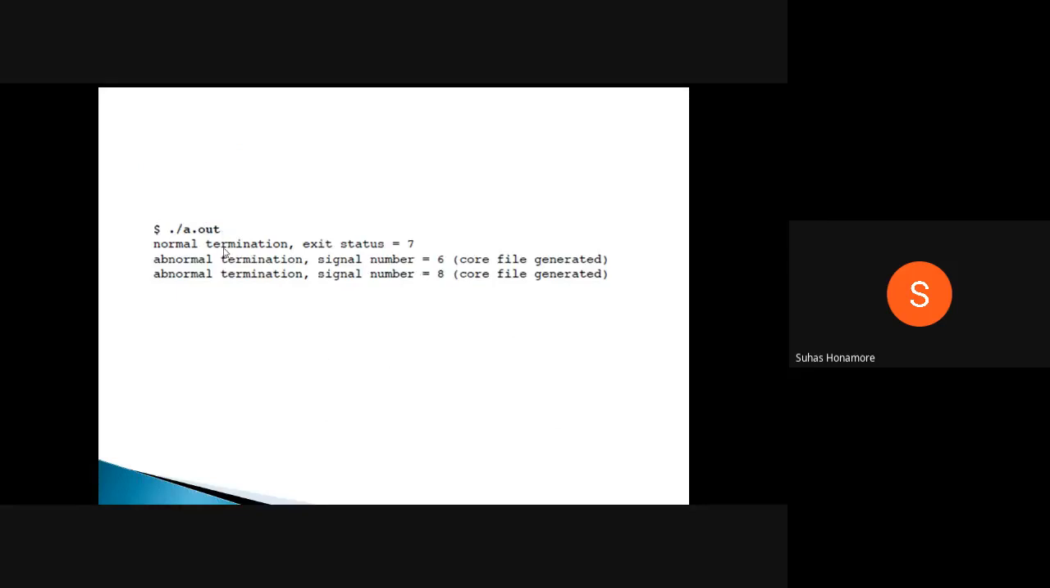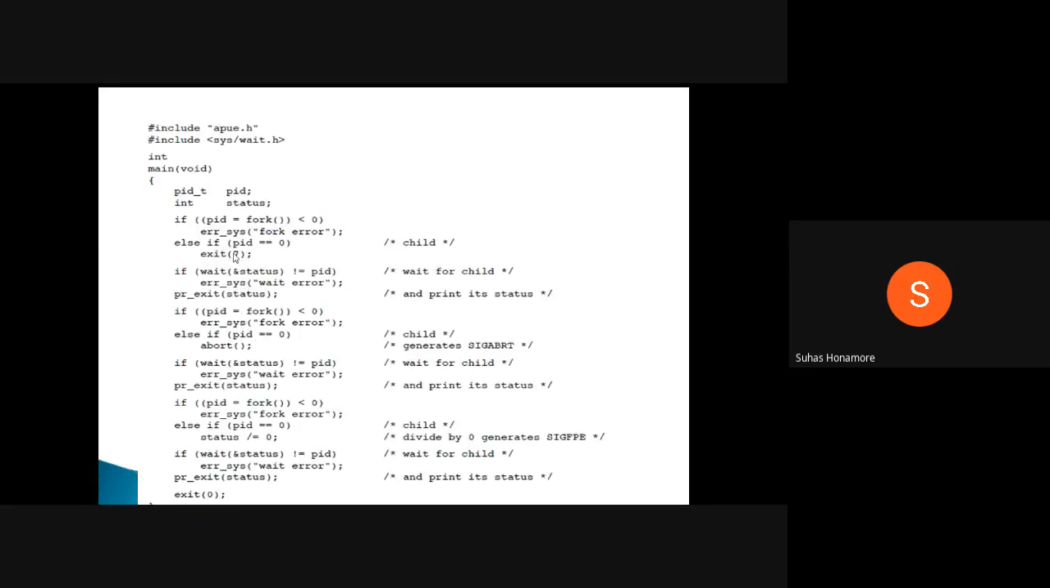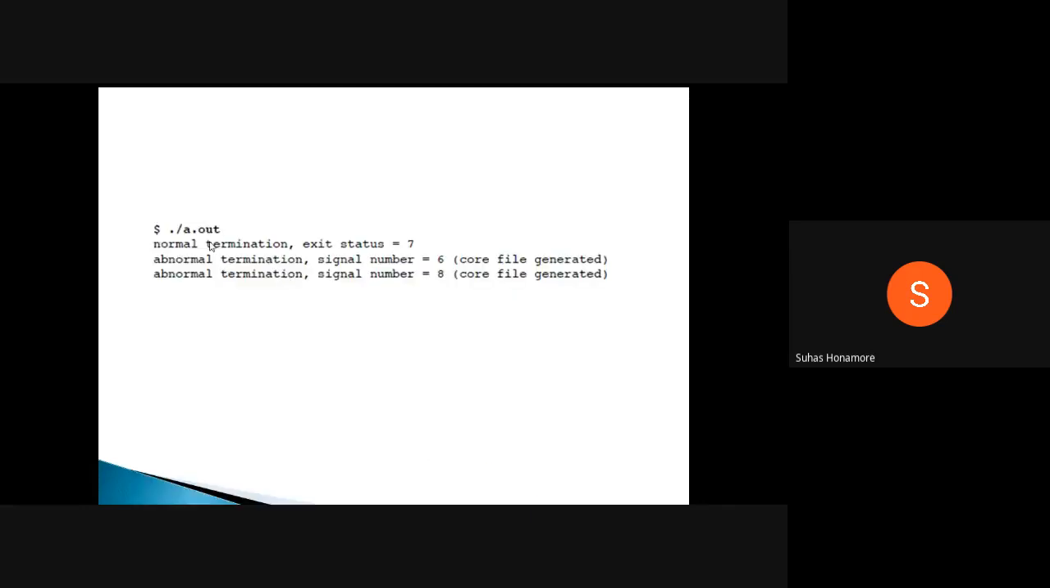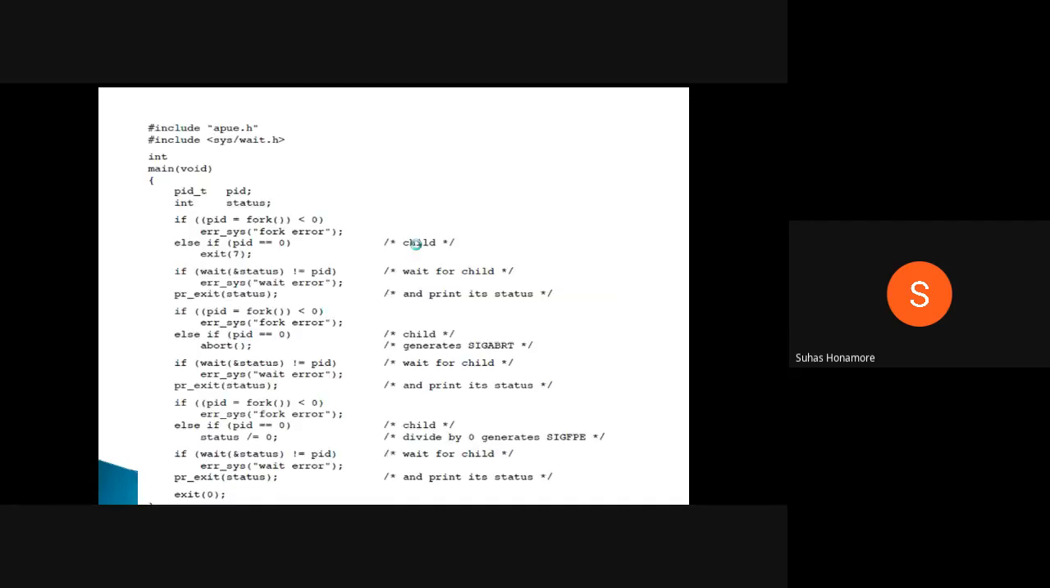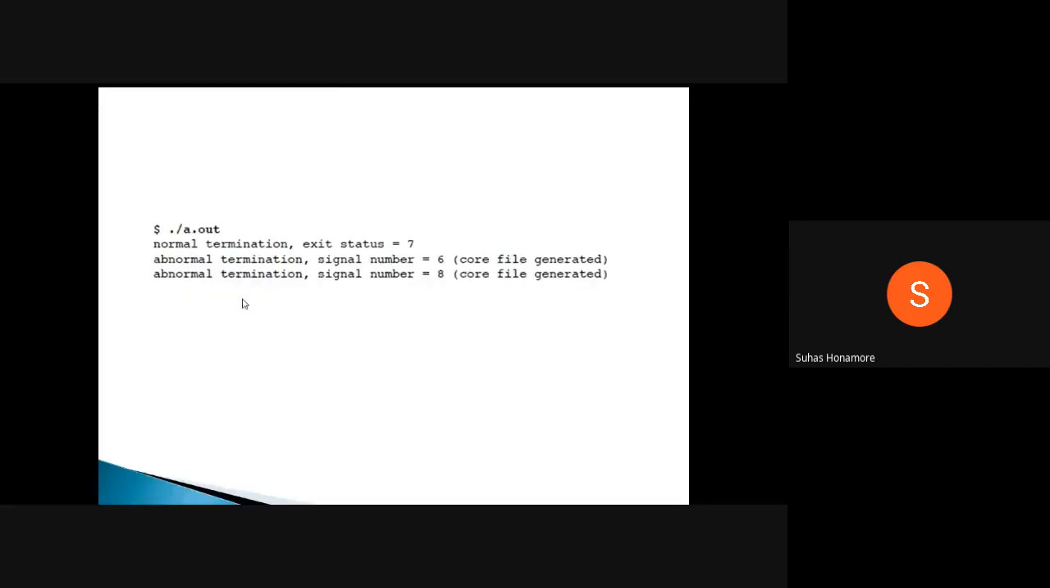So the first one, if you saw here, exit 7, it was returning 7. That time it's a normal termination, the child is executing normally, so the exit status is returned. In this function we are printing using pr underscore exit, and in this function if conditions are there. Depending on whatever value you get, the corresponding message will be given. So here it's giving normal termination, exit status equal to 7.